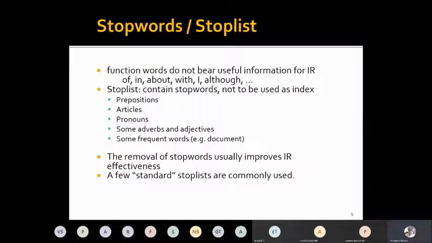Now, before we do all these term frequency, document frequency, we have to disregard a set of words which are most common in the English language, and I'm sure in many other languages also, like prepositions, articles, pronouns, some adverbs, and adjectives. So, an information retrieval system first removes these words, and these words are called stop words. Generally, a few standard stop lists are already freely available. So we use that and remove those words both from our query as well as from the document.